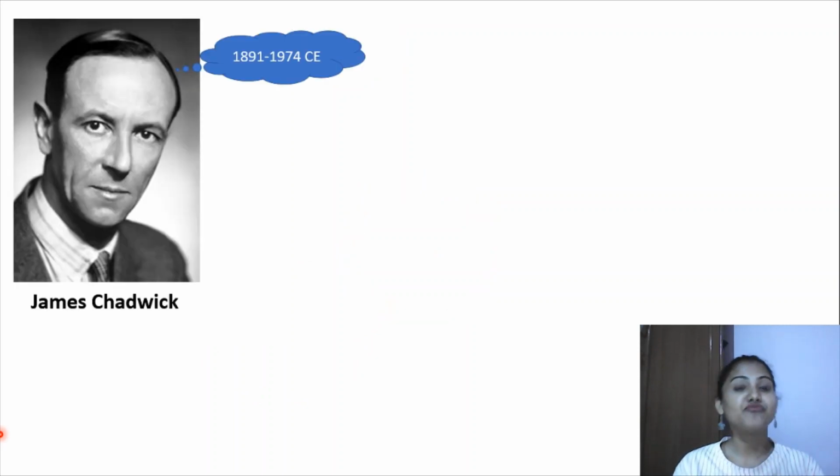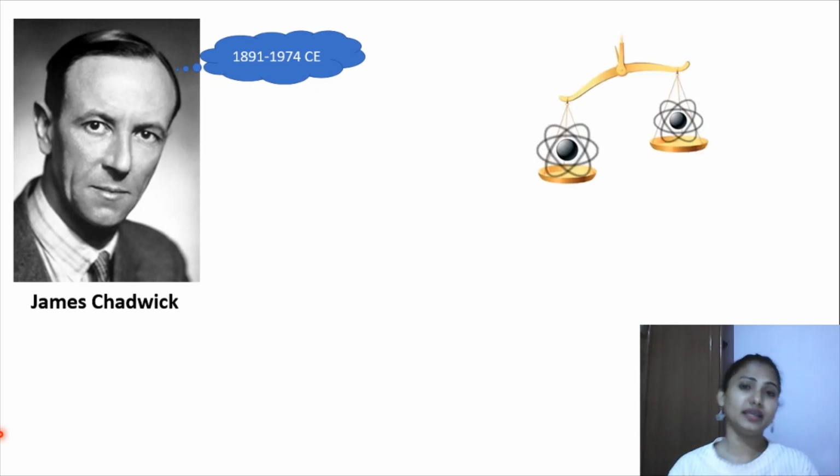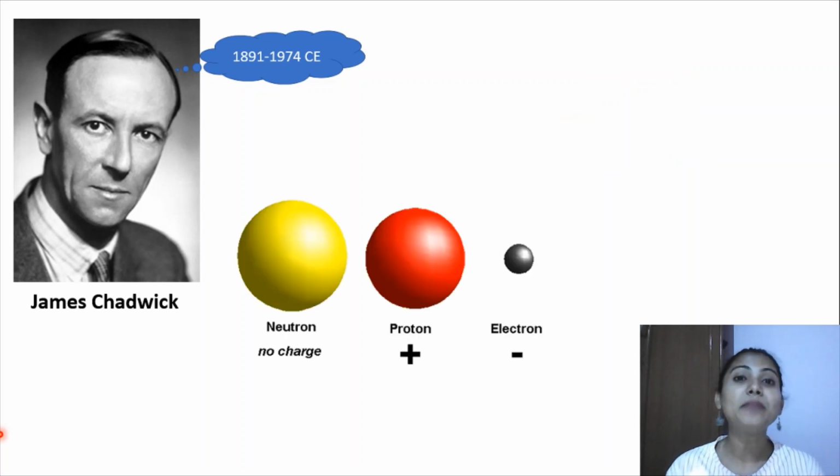Then came the very next scientist, his name was James Chadwick. What he did, he was weighing the atom, and from that he got to know that the electrons were this many in number, but the mass of an atom was exactly double of it. Then he discovered one more subatomic particle, and that was the neutron.